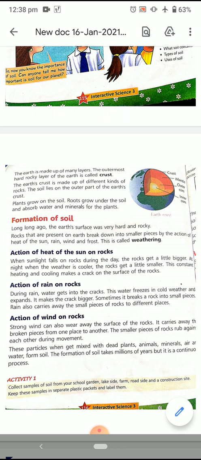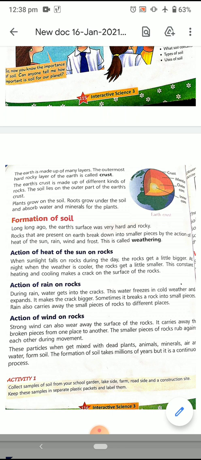Action of wind on rocks. Strong wind can also wear away the surface of the rock. It carries away the broken pieces from one place to another. The smaller pieces of rocks rub against each other during movement. These particles, when mixed with dead plants, animals, minerals, air and water, form soil.